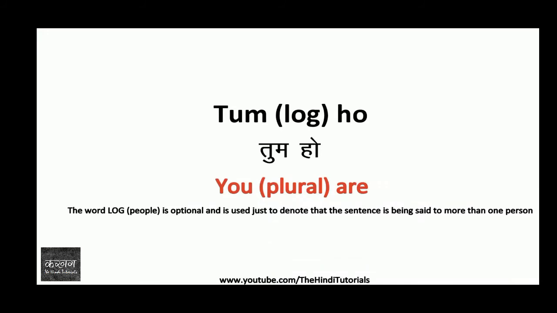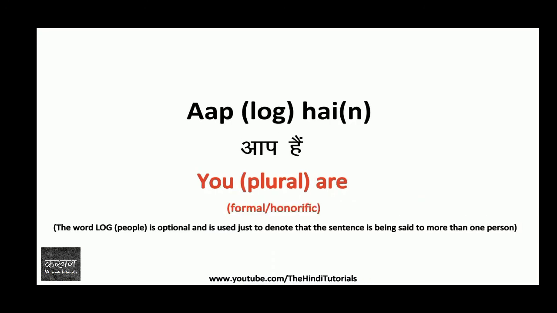To differentiate singular from plural, we use तुम लोग हो in the case of plural. लोग literally means people. So when we say तुम लोग हो, तुम लोग कौन हो, तुम लोग कैसे हो, तुम लोग बच्चे हो, we just mean that we are talking about more than one person. ठीक है? Now the next is आप लोग हैं, more formal.